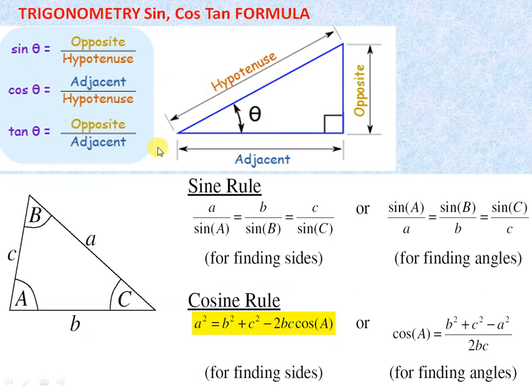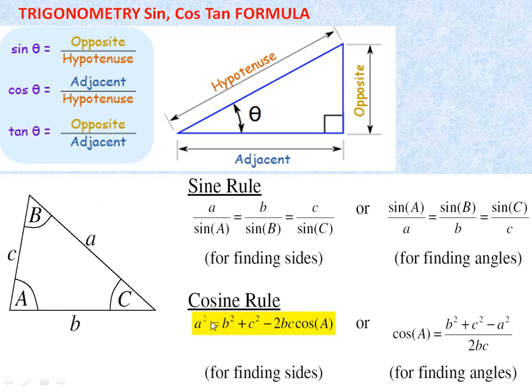tan formulas. Here you can see a right angle triangle. The base of the triangle is known as the adjacent side, then the opposite side, and the hypotenuse. The angle between these two sides, adjacent and hypotenuse, is theta. So sine theta is nothing but opposite side upon hypotenuse. Cos theta is adjacent side divided by hypotenuse, and tan theta is opposite upon adjacent. Tan theta is nothing but sine theta upon cos theta, so we get the opposite side to the adjacent side. If the triangle is a right angle triangle, then we can use the sine, cos, tan formulas.